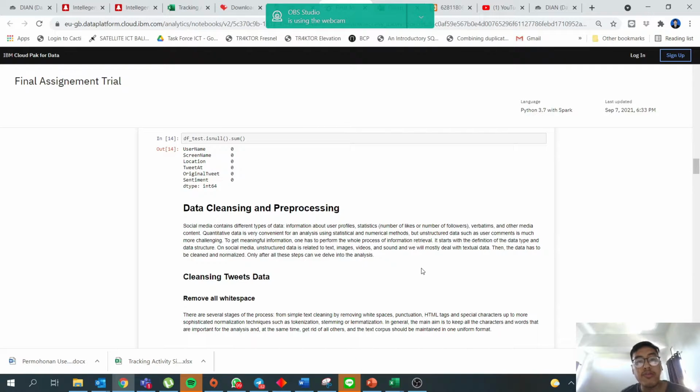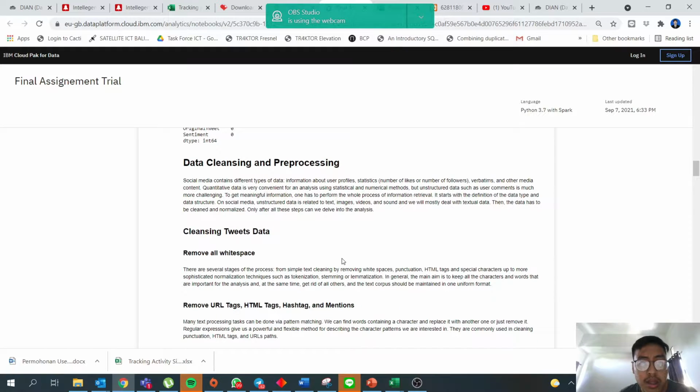Quantitative data is very convenient for analysis using statistical and numerical methods, but unstructured data, such as user comments, is much more challenging. In social media, for example in tweets, we will find text, hashtags, and mentions that we must eliminate.